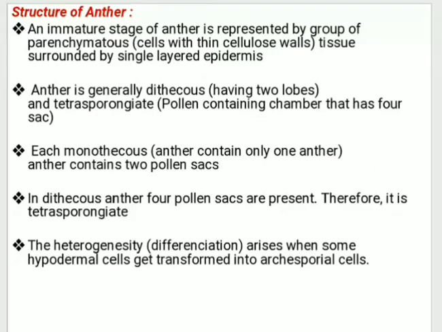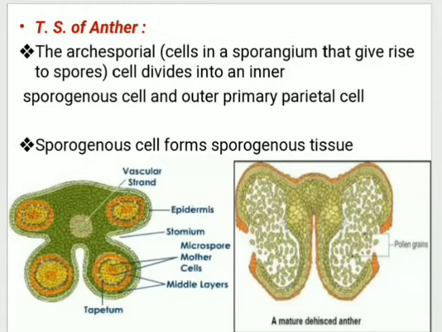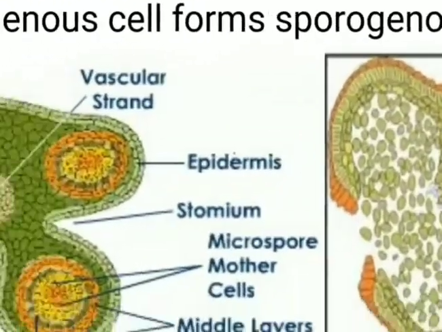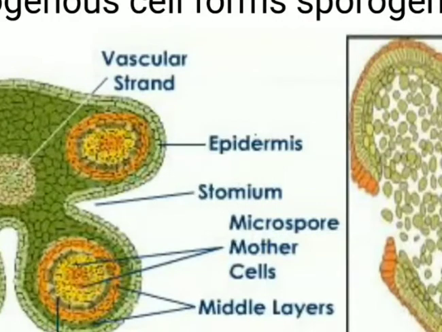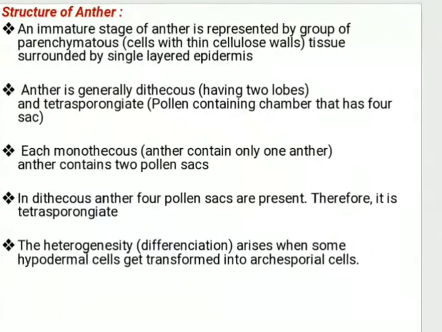Anther is generally dithecous, that is, it is said to possess 2 lobes, and tetrasporangiate, that is, it has 4 sacs. So see, if you observe this, there are 2 lobes. On the left hand side there are 2 lobes, on the right hand side there are 2 lobes. Therefore it is said to be dithecous, and it has 4 sacs, 1 2 3 4, and therefore it is called tetrasporangiate.